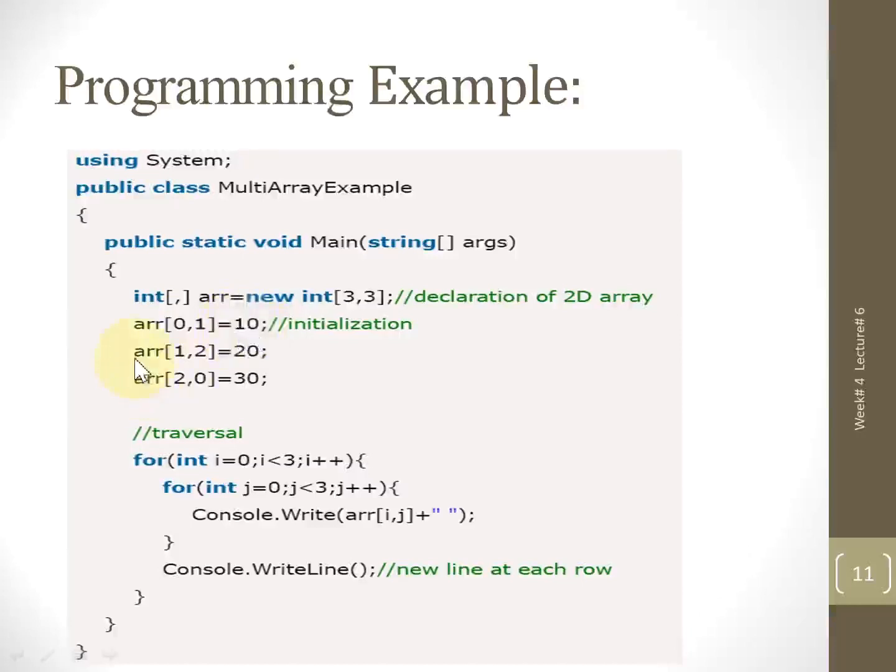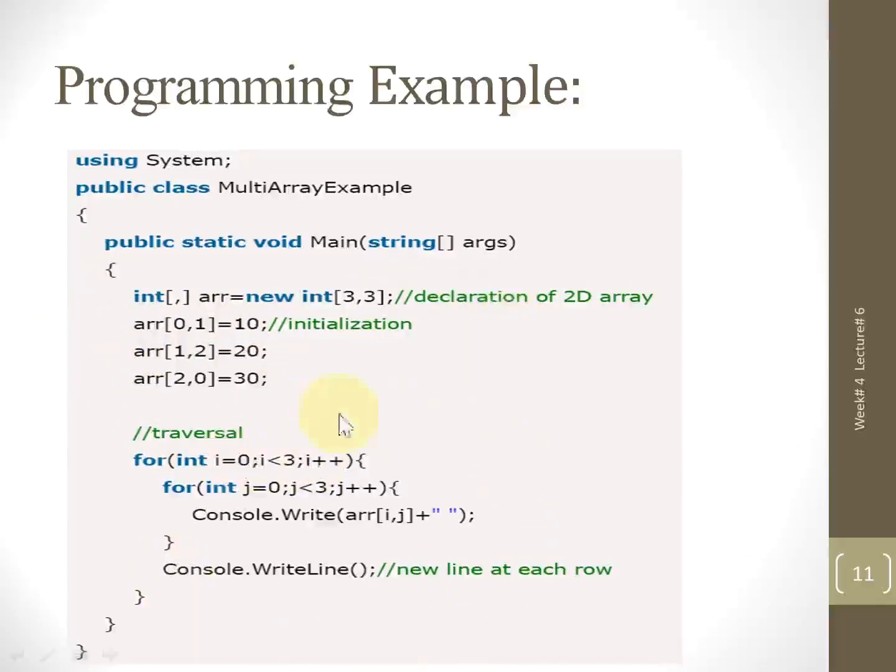Then arr[1,2] means first row and second column, initialized with 20. arr[2,0] means second row and first column, initialized with 30. So we have just randomly initialized a few cells, or you can say elements, within the two-dimensional array.